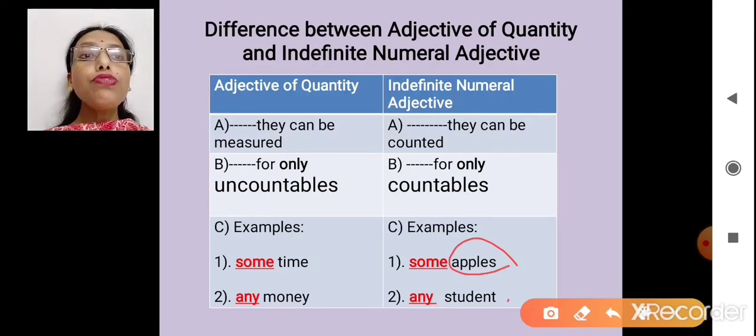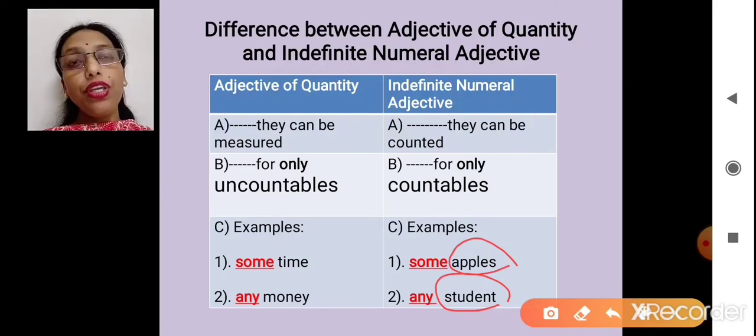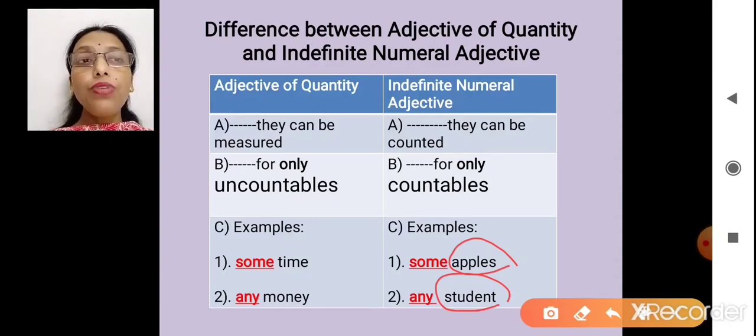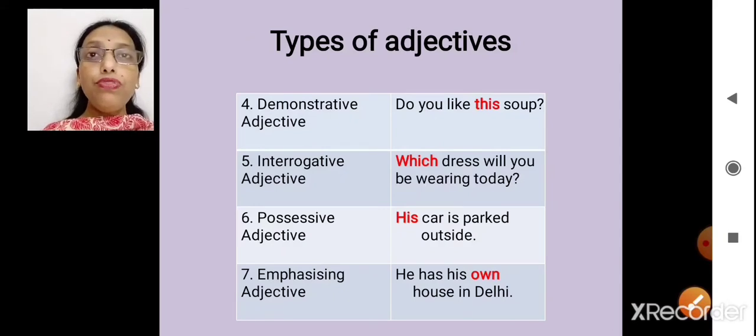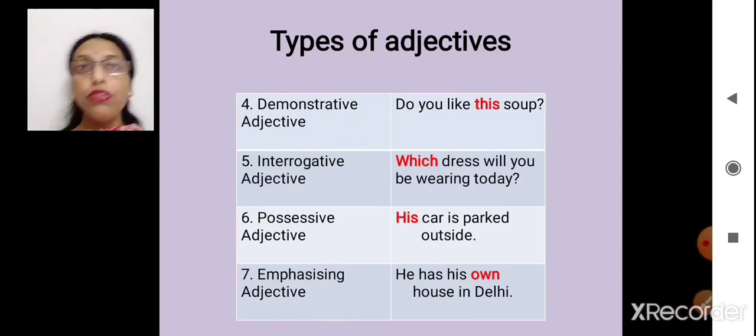If I say some students, there are some students, but what's the exact count? I don't know. But if I'm talking about countables like apples, students, then I'm talking about indefinite numeral. That was the difference. I believe, students, now your questions are pretty clear. You had a lot of questions. I believe now it's sorted out.